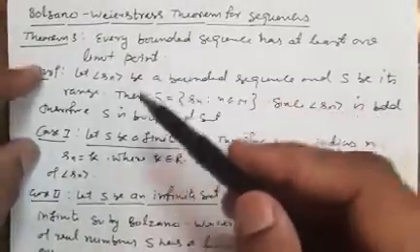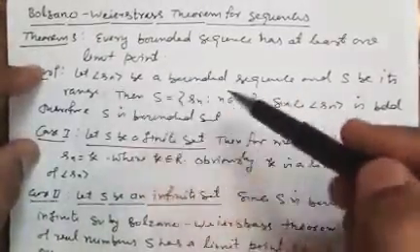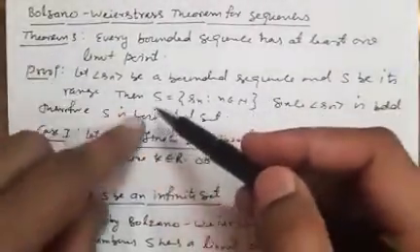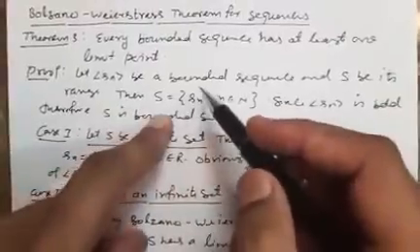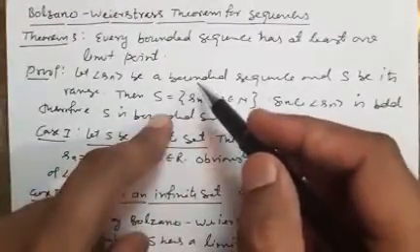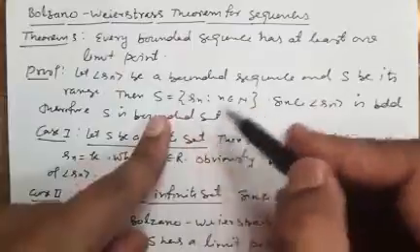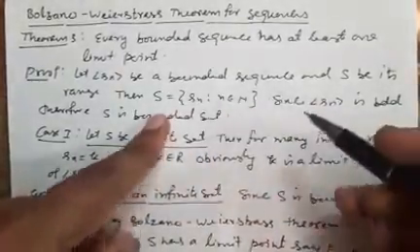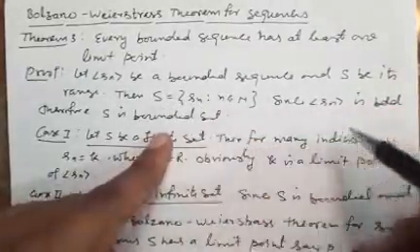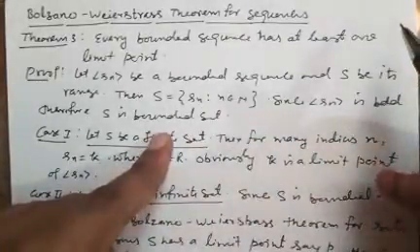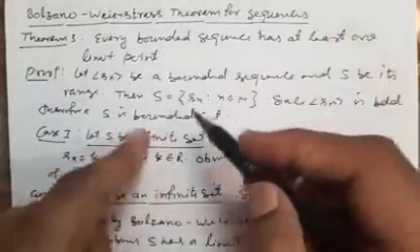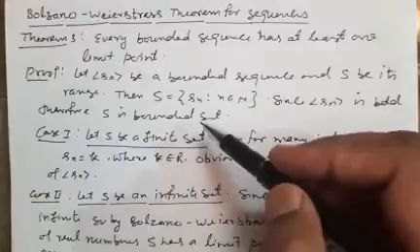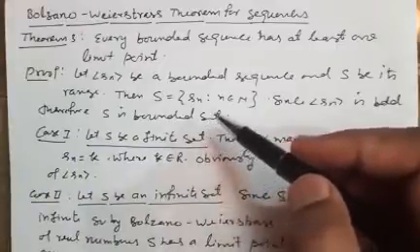We are taking Sn as a bounded sequence and capital S as the range of this sequence. Range means all the distinct elements of the sequence in the form of a set. Then it will be the range of the sequence. Now since Sn is bounded, therefore S is also a bounded set. So it is clear from here that S is a bounded set.